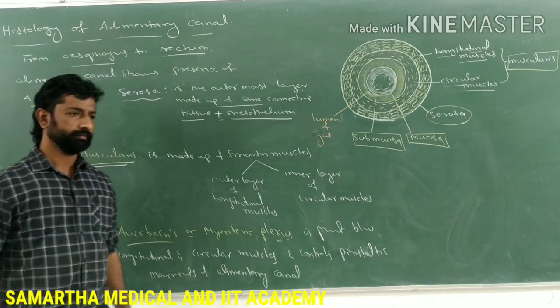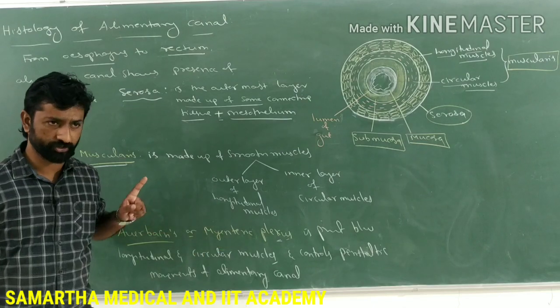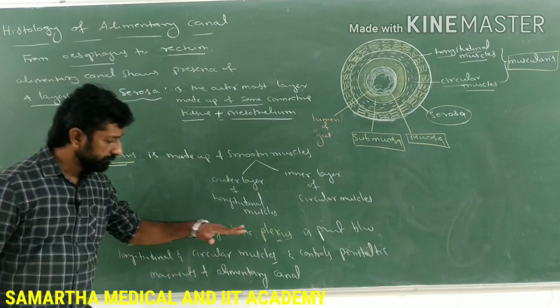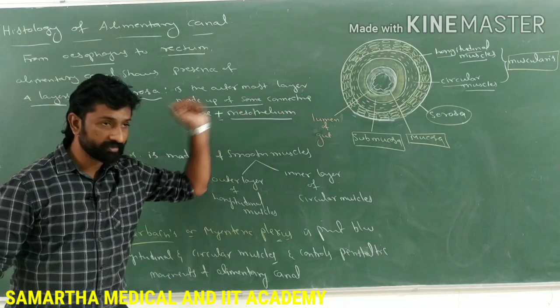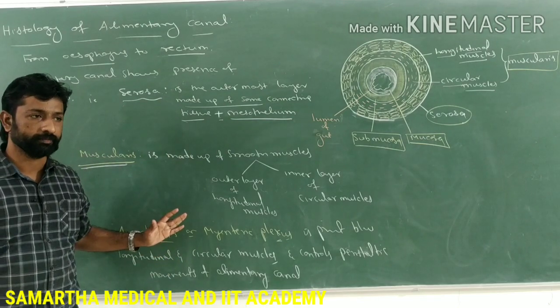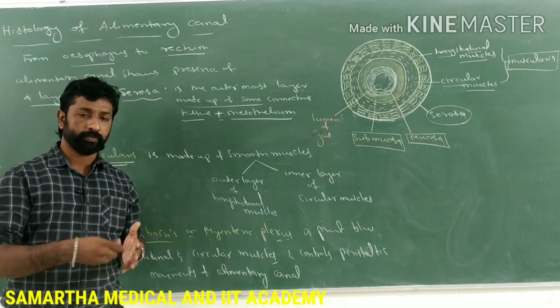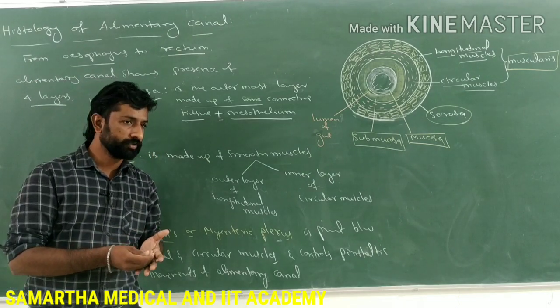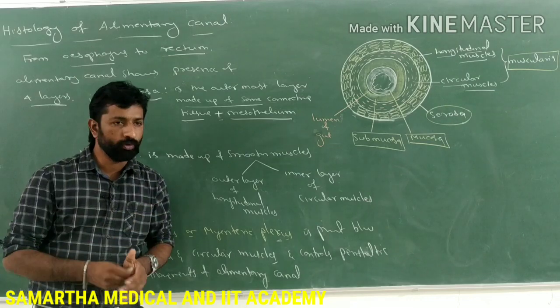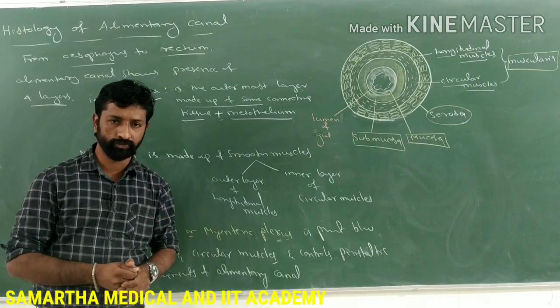Yes, anyone? Myenteric refers to muscles; myo refers to muscles only. So this is the plexus present between the two layers of muscles, the outer longitudinal muscles and inner circular muscles. Those muscles are helpful for the formation of peristaltic movement in the alimentary canal, for the passage or transport of the food.